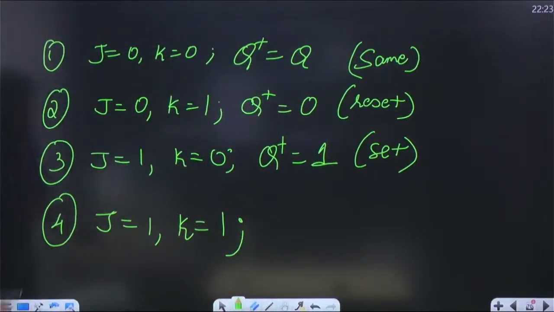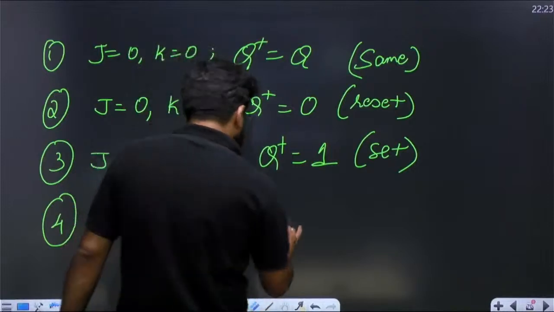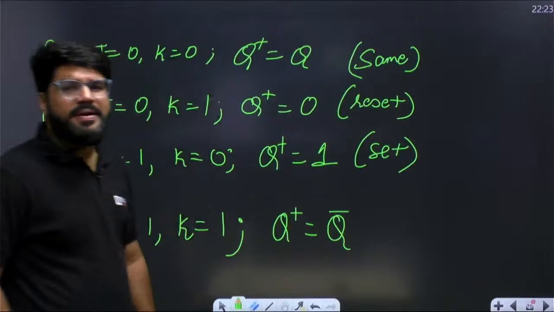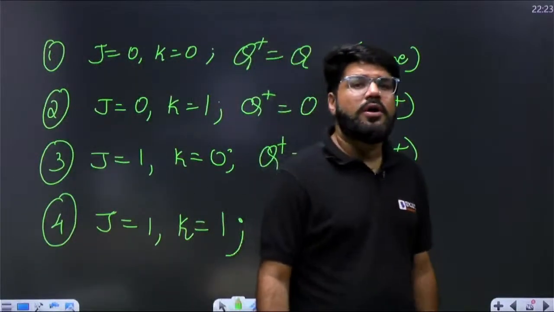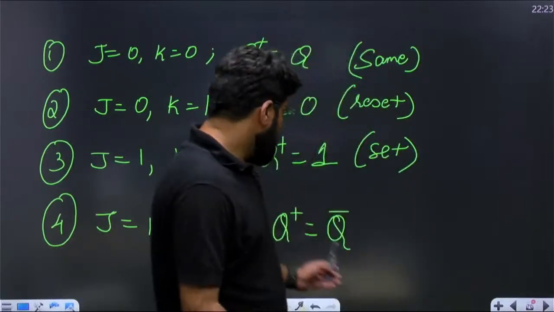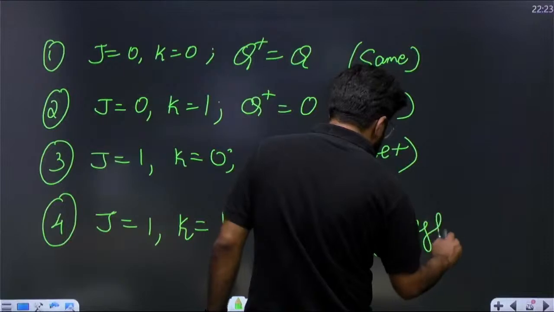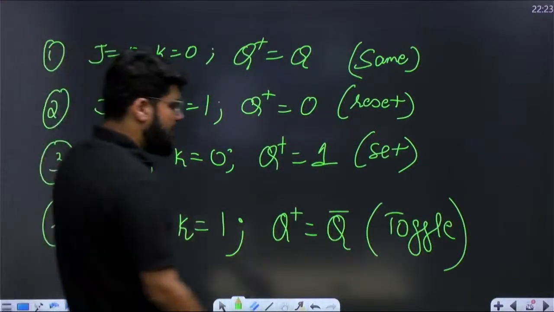So if J and K are both equal to 1, this is not referred to as an invalid state here. There is one more type of state that we call the toggle state, the complement state. Whenever both J and K are 1, the device will be toggled. Q plus will be equal to Q bar, and this is known as the toggle condition, also known as the complement state.